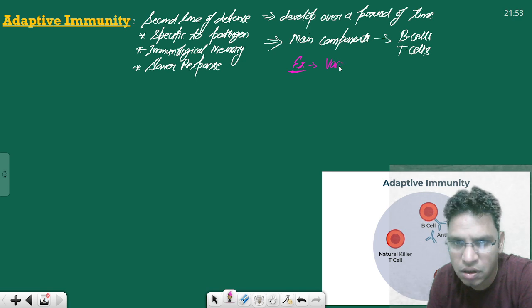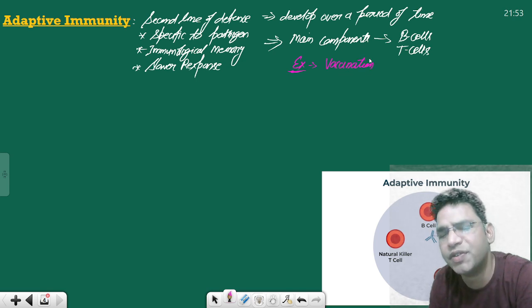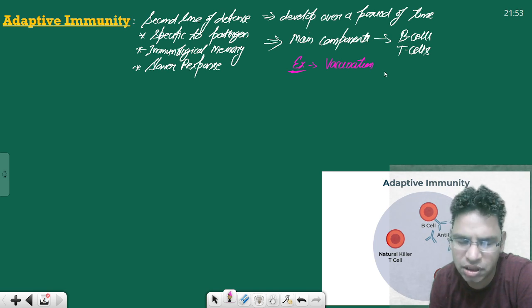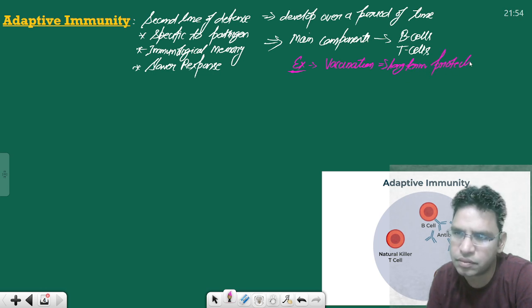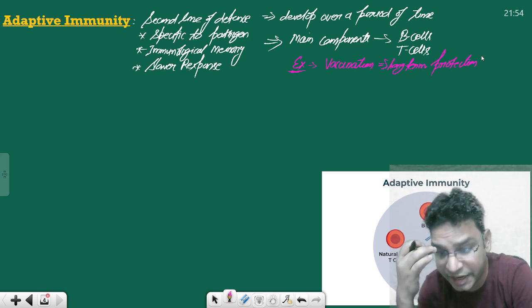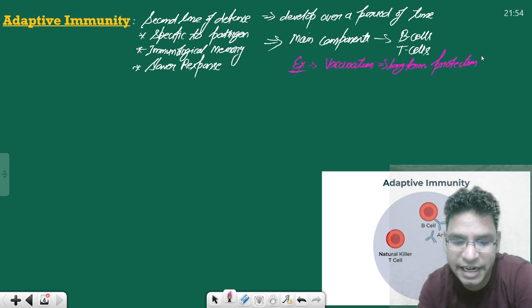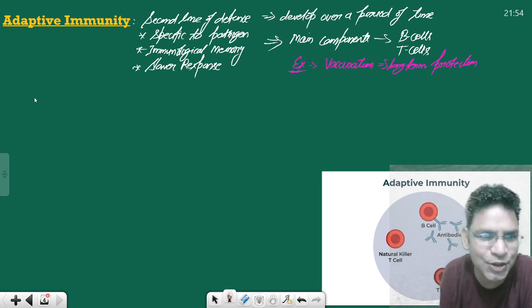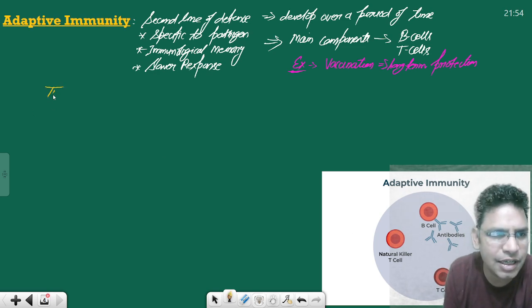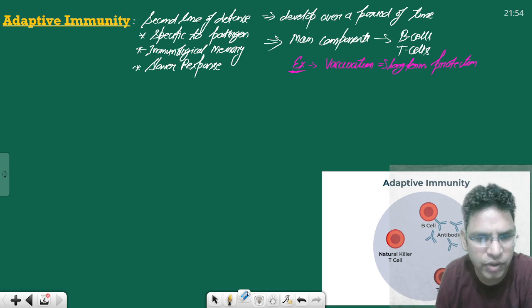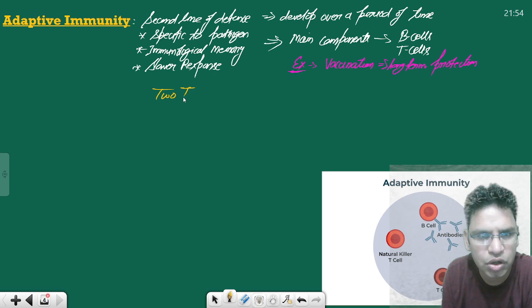Long-term protection, vaccination. For that matter, the government is running vaccination programs, for example the UIP, universal immunization program, or other immunization programs. It consists of long-term protection. All right. So before winding up this discussion, there are two types of adaptive immunity. Sometimes this is in the news. So we can write adaptive immunity, two types.